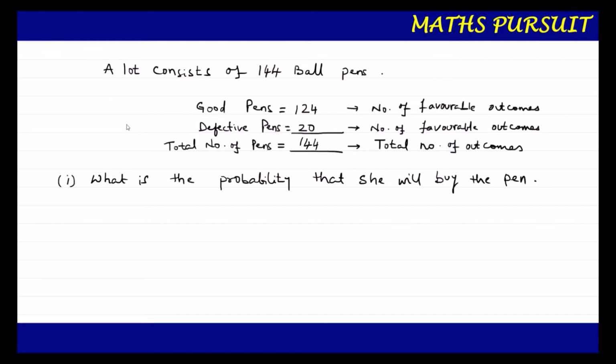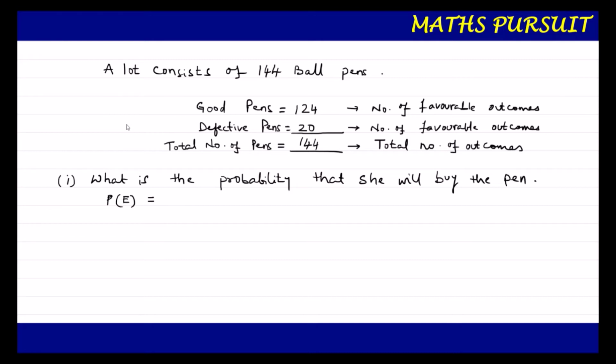So what we can do here, we can find out the probability of the good pen. I can write the probability of the event, because Nuri is going to buy the pen. As the question is asking, what is the probability that she will buy it. So she will buy when she gets a good pen. So let us look into the probability for the good pen, or the event for the good pen.